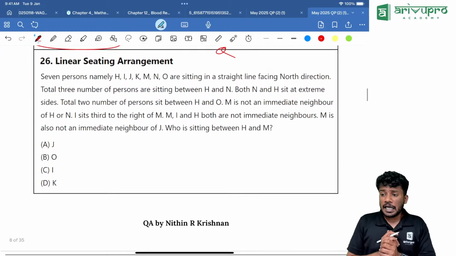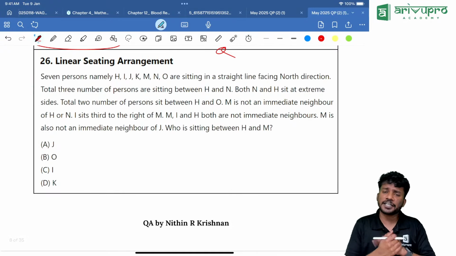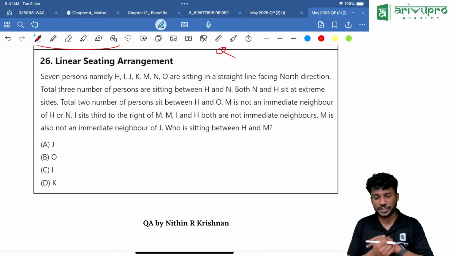Yes. Linear seating arrangement based problem. It's a very easy question also. Yes, and it's a wrong question also. That's another part. You might get a grace mark for this.